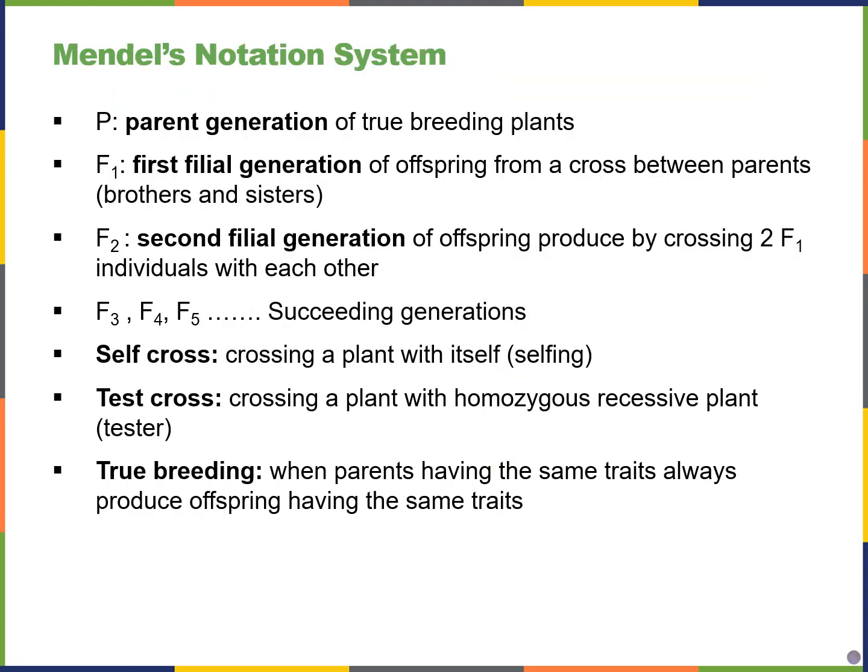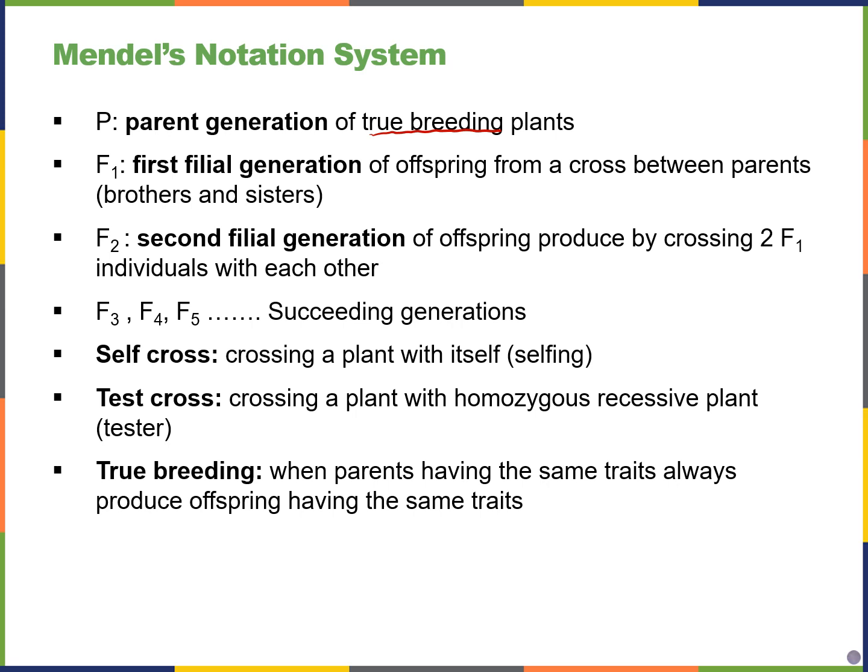We're going to be following Mendel's notation system throughout the chapter, and also in the practice problems we'll be completing in the lab. So the P generation is the parental generation, and we're going to follow the standard that the parents will always be true breeding. This means that they will always be homozygous for some kind of characteristic.